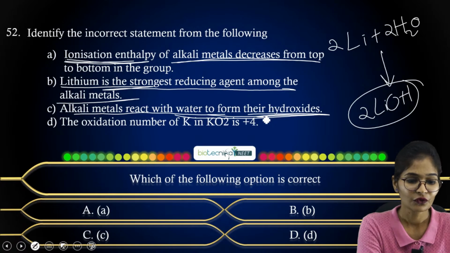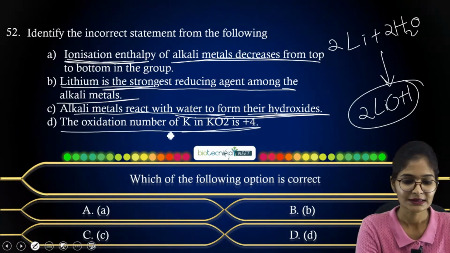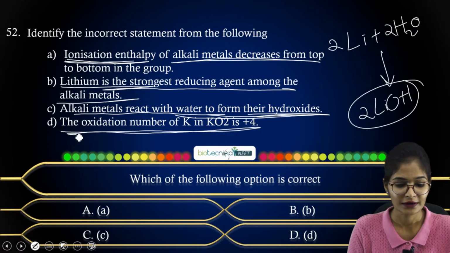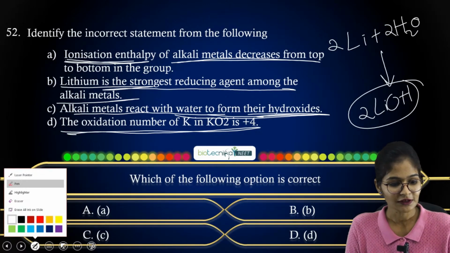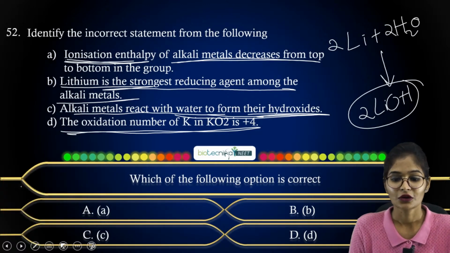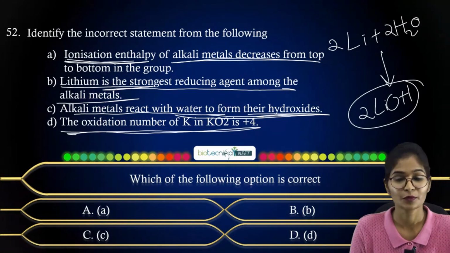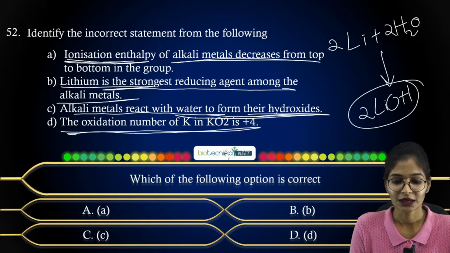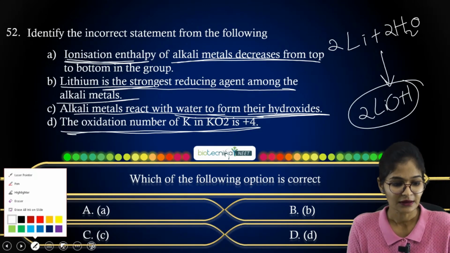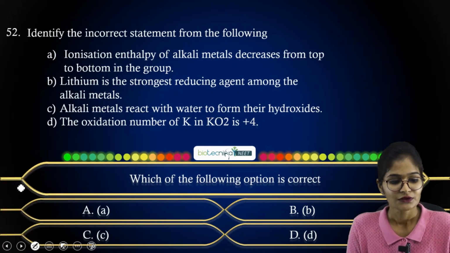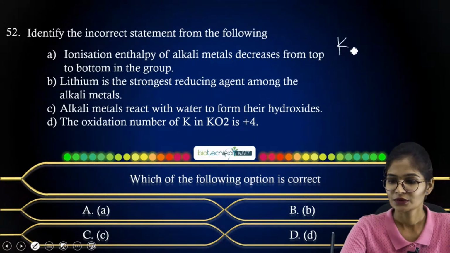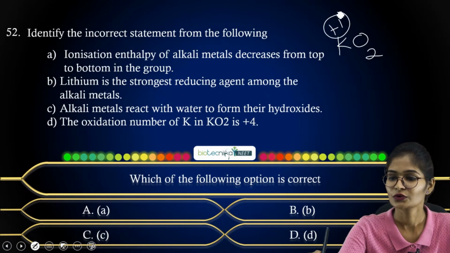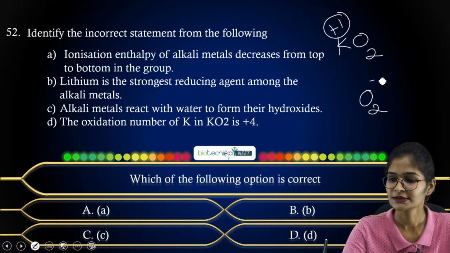Now coming to your fourth option: the oxidation number of potassium in KO2 is +4. Here they are asking about the oxidation state of potassium. KO2 is a superoxide, where potassium has a +1 charge and O2 has a minus charge, so it is an anion.